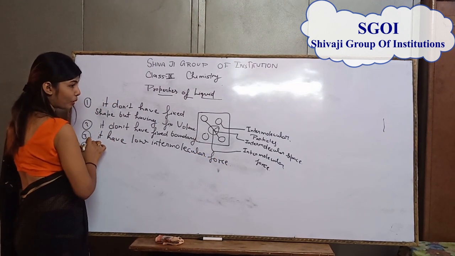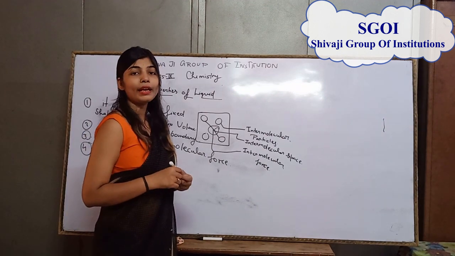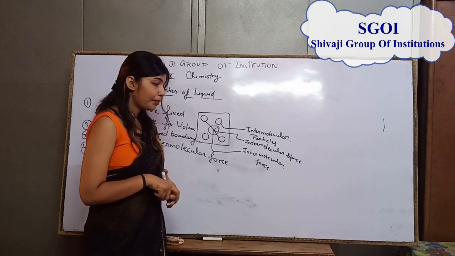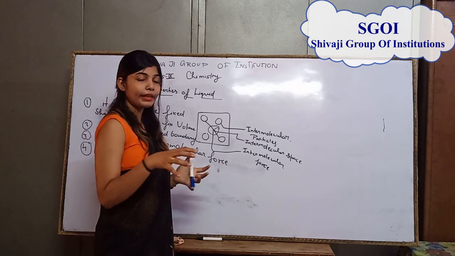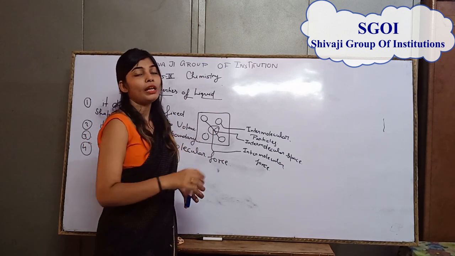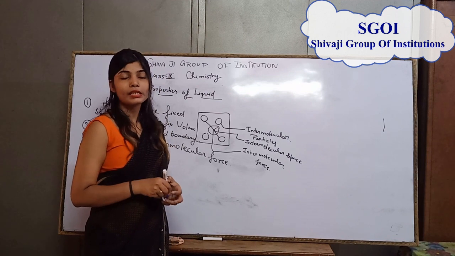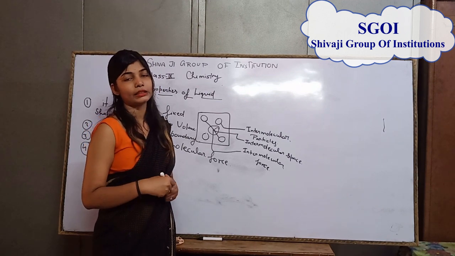The fourth property is that it has high kinetic energy. Why? Because if you put any liquid substance on any surface, the particles of liquid easily move, and the energy required for the movement of particles is known as kinetic energy.